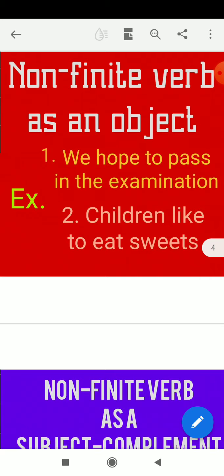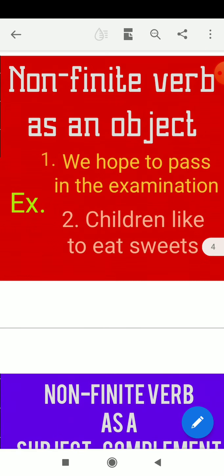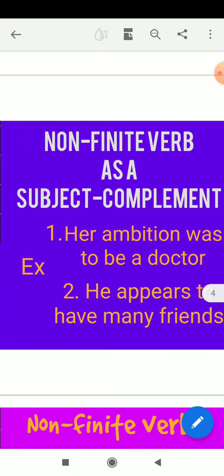In the second example also we can see: Children like to eat sweets. Children is the subject, like is the verb, a transitive verb. So to eat acts as an object. Now you have understood the function of non-finite verb as an object. Now come to the third point: non-finite verb as a subject complement.